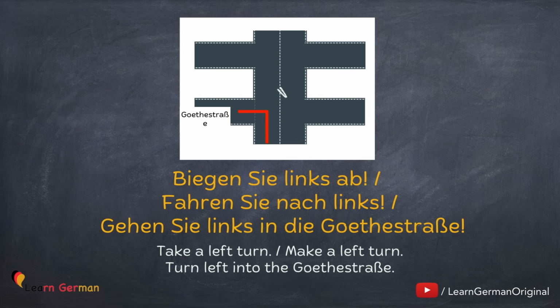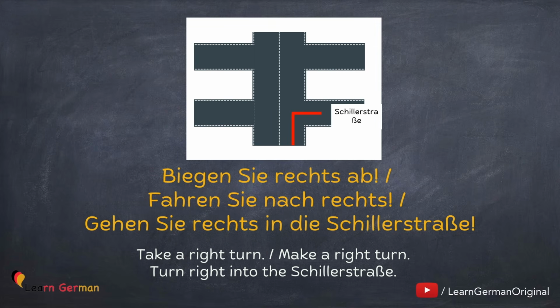And if you know the name of the street, you can say, Gehen Sie links in die Goethestraße. Similarly, the next one. Biegen Sie rechts ab. Oder fahren Sie nach rechts. And if you know the name of the street, you can say, Gehen Sie rechts in die Schillerstraße.